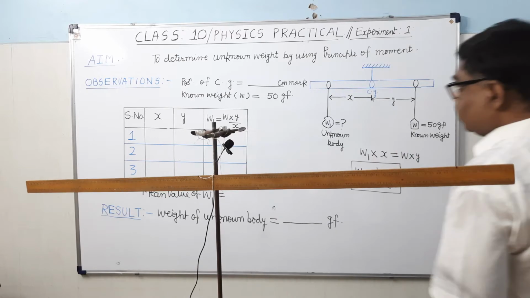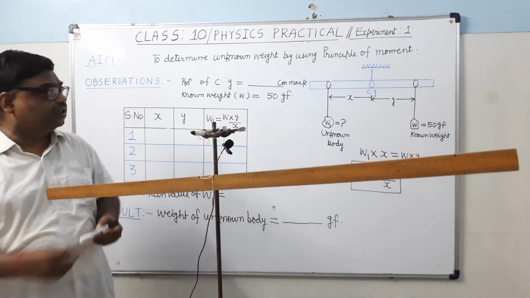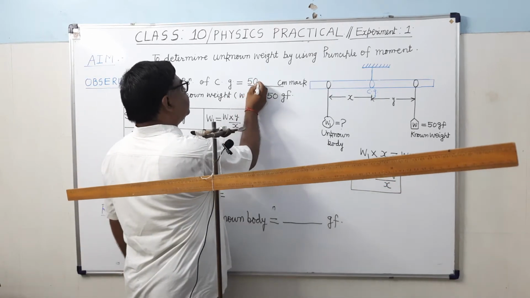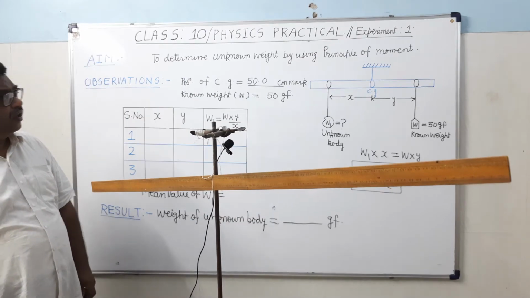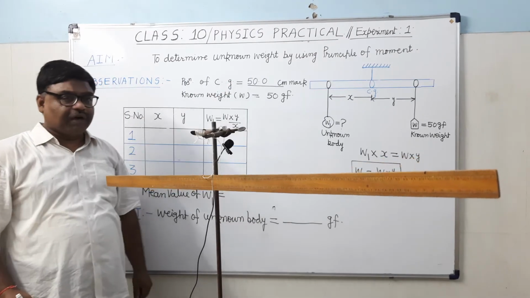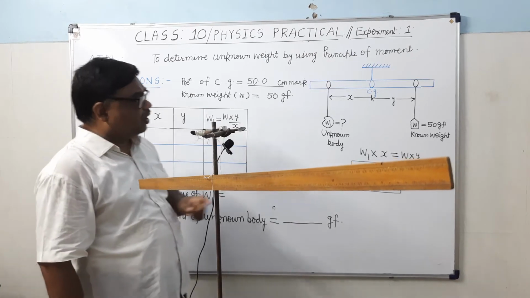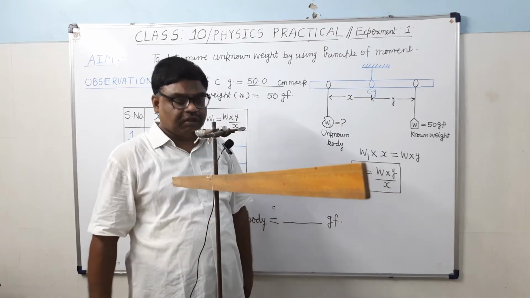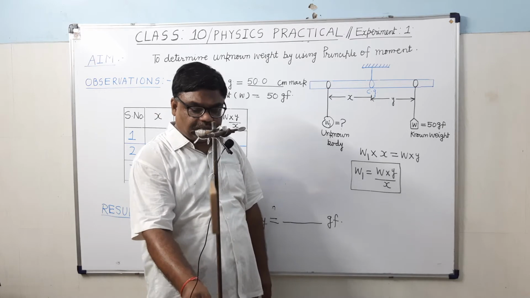So now we will write this here, that the position of center of gravity is 50.0 centimeter mark. Now we will take care that throughout the experiment this thread loop should be at the 50 centimeter mark. Throughout the whole experiment this should be at the 50 centimeter mark.